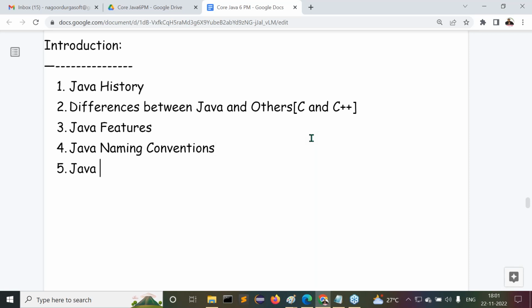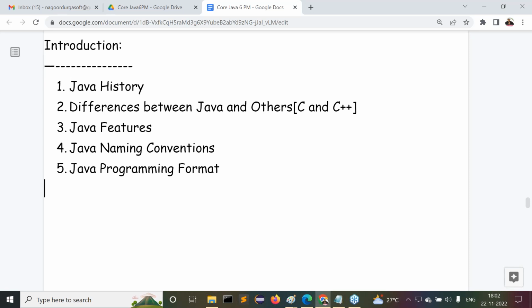The fifth one is Java programming format. If you want to prepare a Java application, what exactly is the minimum basic structure we have to follow? So this is the introduction part, the very startup topic.